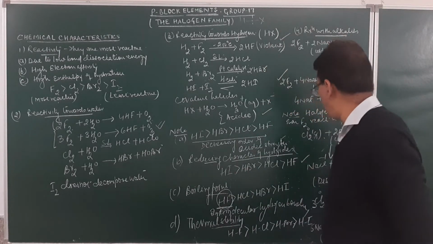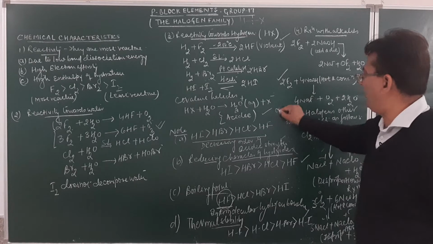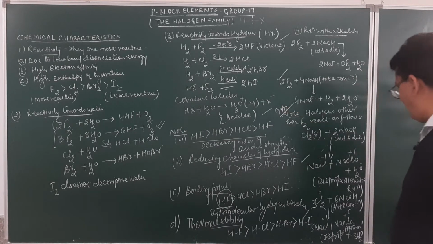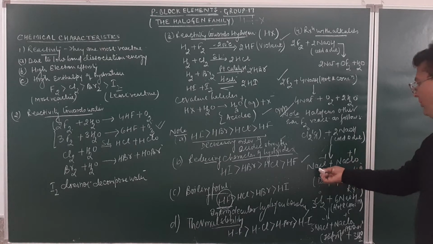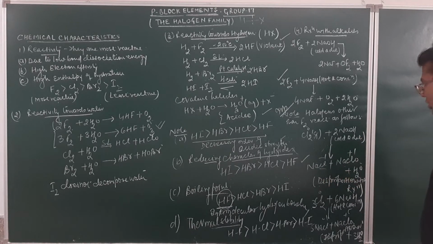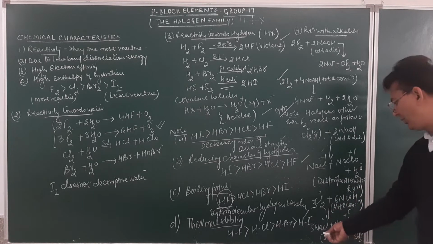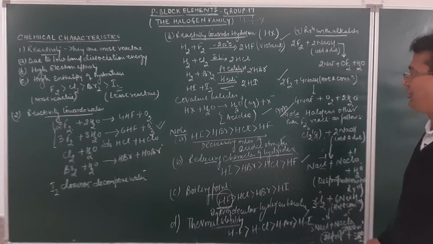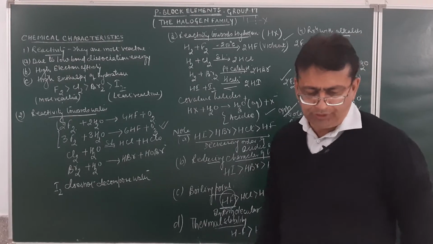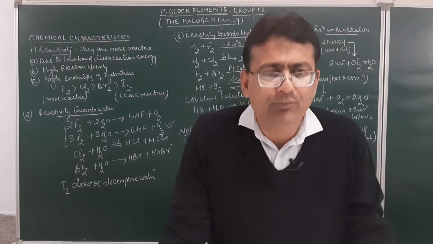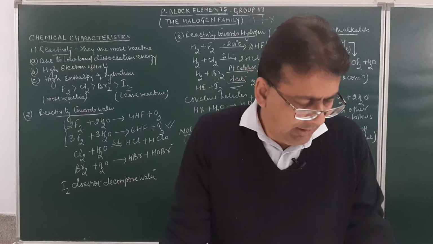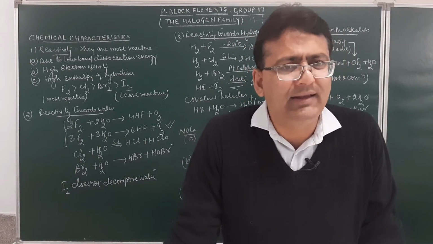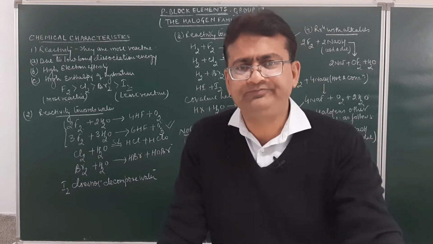Am I clear, students, over here? These reactions are very important. Chlorine, when it reacts with cold and dilute sodium hydroxide, will form NaCl and NaClO. Chlorine, when it reacts with hot and concentrated sodium hydroxide, will form NaCl and NaClO3 over here. Almost a sure question in the board examination. Very important from the examination point of view, and every year these questions are asked in the board examination.